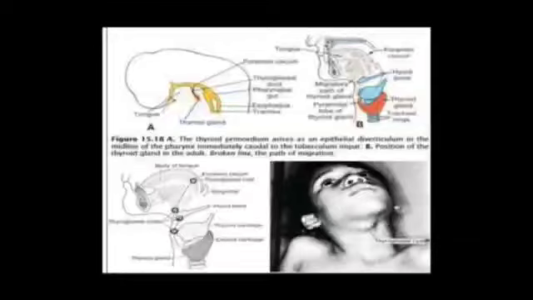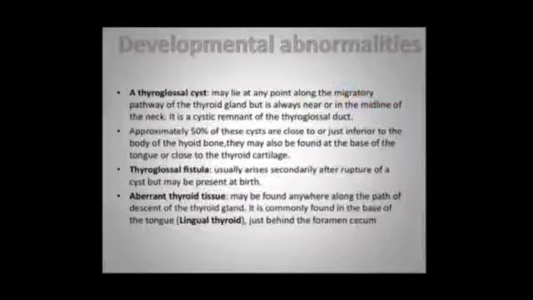In this picture, you can see the thyroid gland takes its origin from the foramen cecum, and it grows downwards in front of pharynx. In the third diagram, the dotted line depicts the descent of thyroid, the tract called the thyroglossal tract, which runs in front of hyoid bone. And in the last picture you can see there is a swelling near the hyoid bone, probably a thyroglossal cyst.